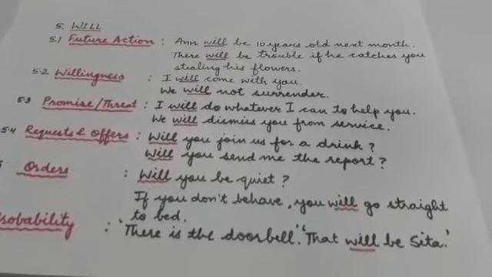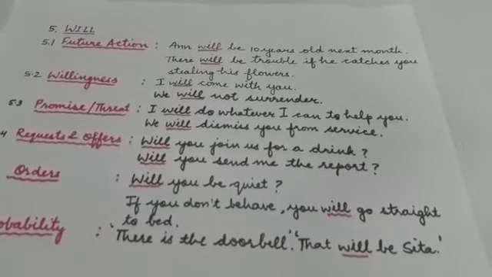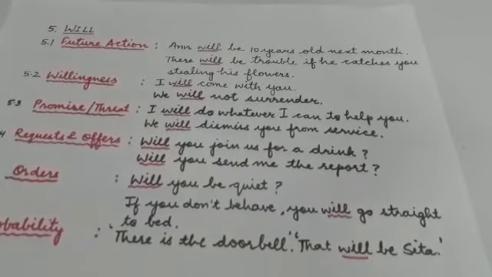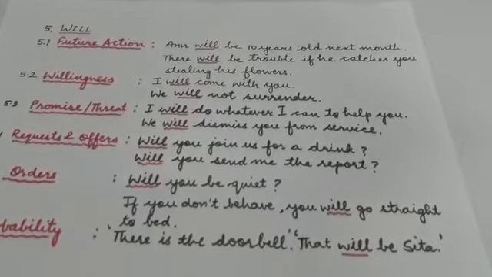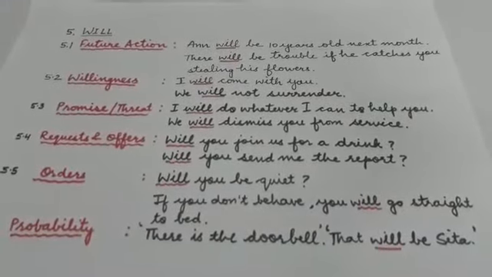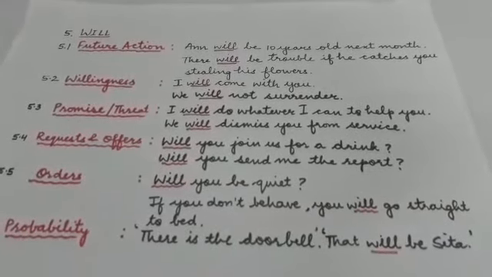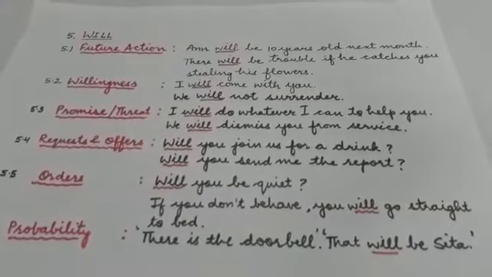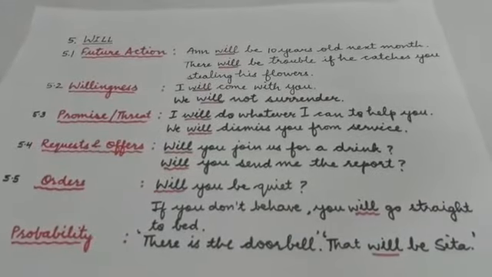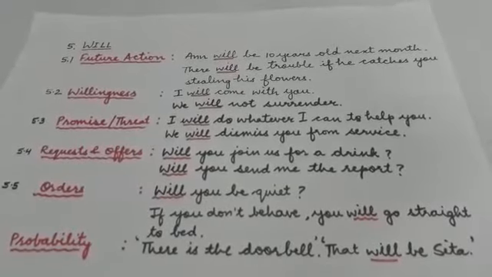The second notion expressed by will is willingness. So will shows determination or willingness on the part of the speaker. So willingness means ichha hona. So it shows some sort of willingness, ichha shakti on the part of the speaker. I will come with you. Here the speaker wants to come with someone. We will not surrender. Again, this shows our determination that we are not going to surrender.